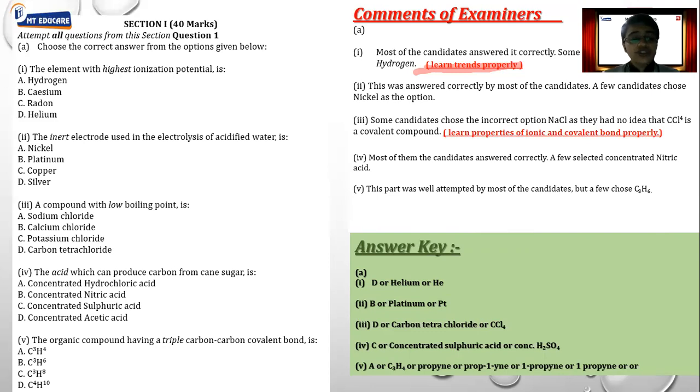Then comes the next question. The acid which can produce carbon from a cane sugar is? Which acid will help us to get the carbon from cane sugar? Now for this, you need to remember the property of sulfuric acid. There are different properties given in the sulfuric acid chapter. That is about sulfuric acid acting like a dehydrating agent, acting like it is non-volatile property. It's acidic, typical acidic property. It is being dibasic acid.